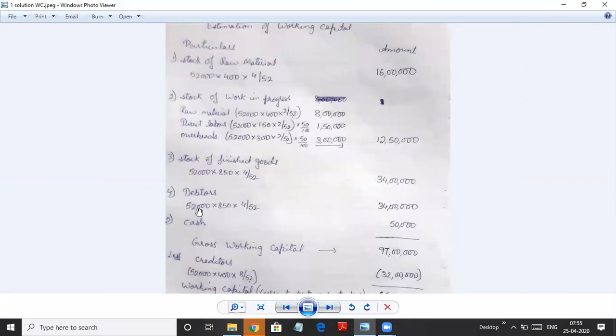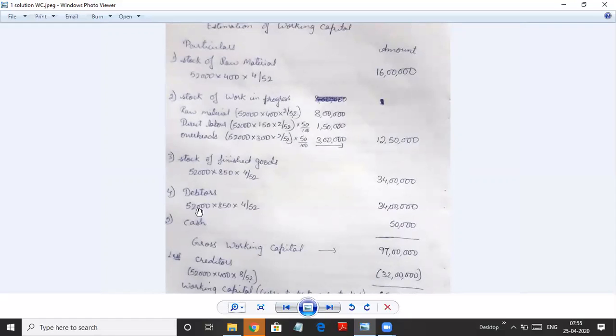If they mention to take it on sales, only then we will take it on sales. Otherwise we are going to take it basically on the total cost. Now why do we take it on the total cost? Because we are finding the amount that is due from debtors.